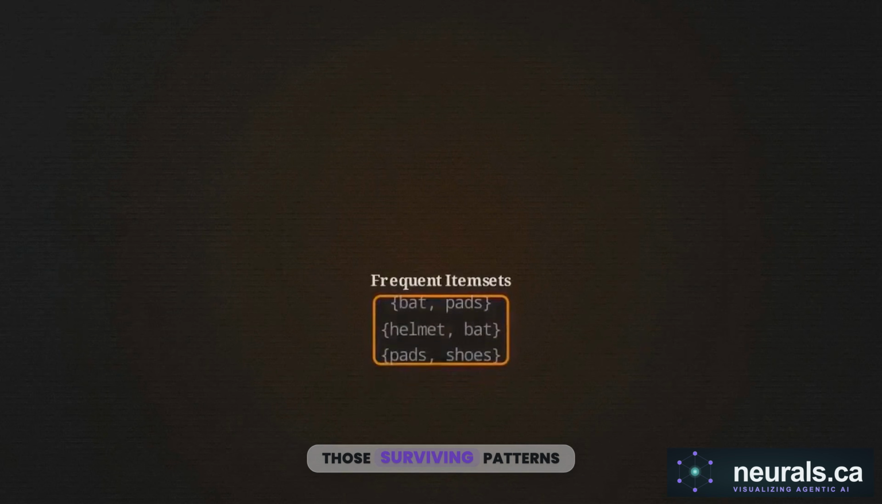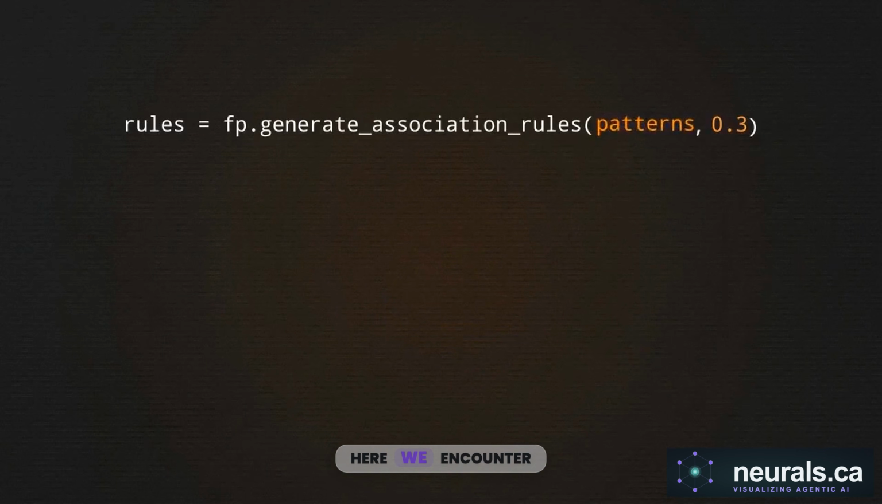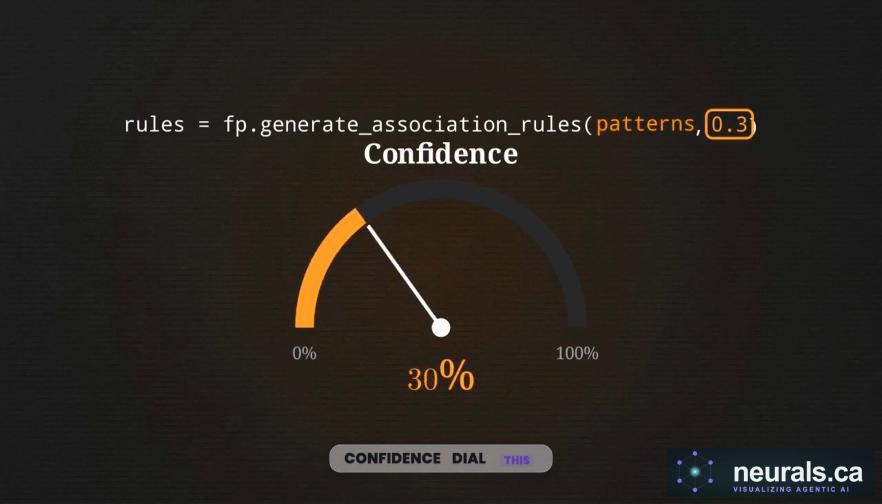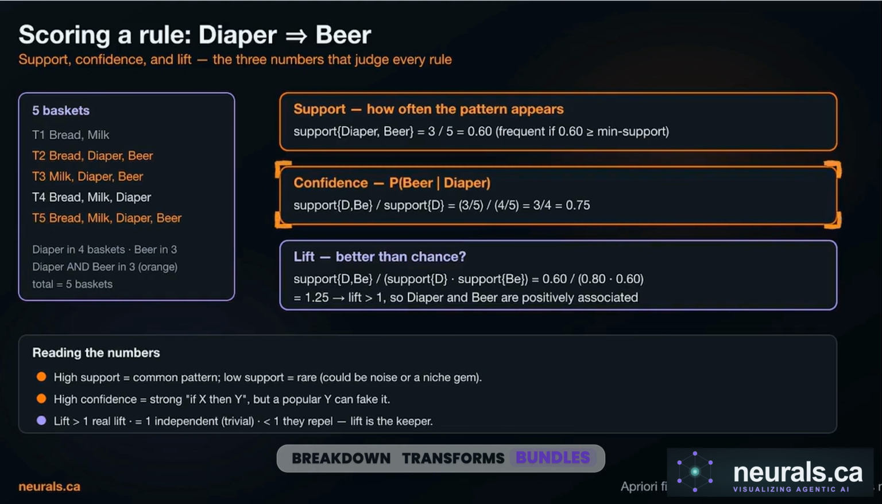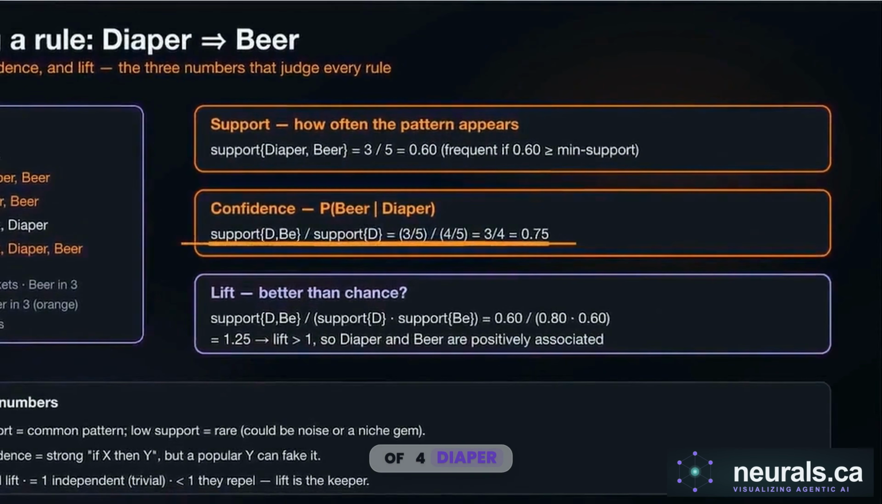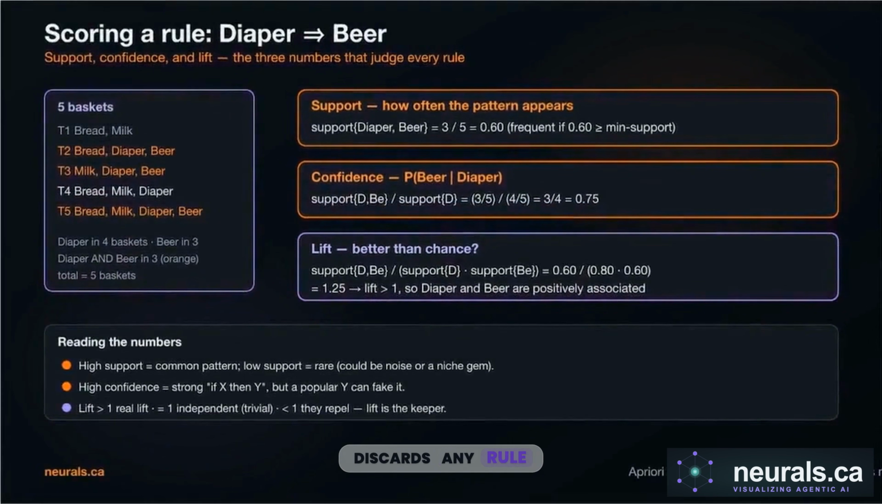Next, we pass those surviving patterns into the generate association rules function. Here, we encounter a new parameter set to 0.3. This is the confidence dial. This breakdown transforms bundles into directional rules. Confidence measures conditional probability. If out of 4 diaper baskets, 3 contain beer, confidence is 75%. Setting our dial to 0.3 discards any rule correct less than 30% of the time.